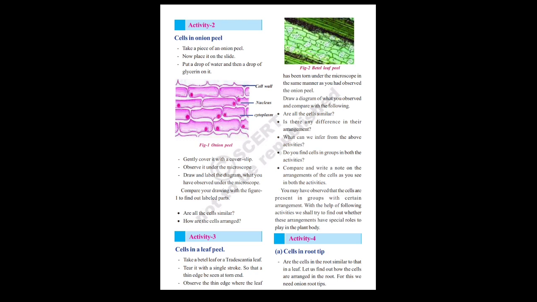Which means that the cell arrangement in the onion peel is completely different from the cell arrangement in the betel leaf. So we can assume that the arrangement and the structure, their functions in the cells are different from one plant to another plant. This is the third activity.